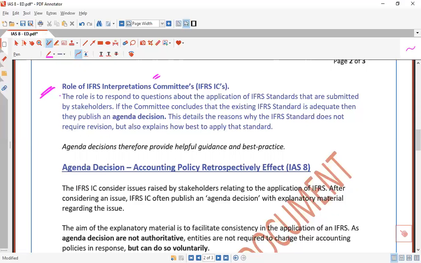So what is the role of the IFRS committee? The role is to respond to questions about the application of IFRS standards that are submitted by stakeholders.